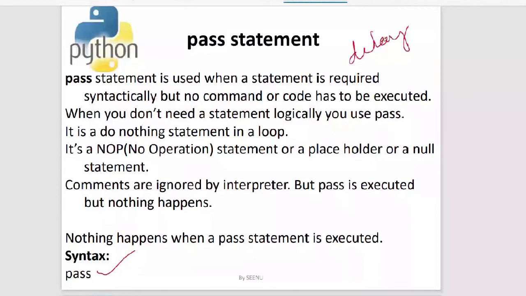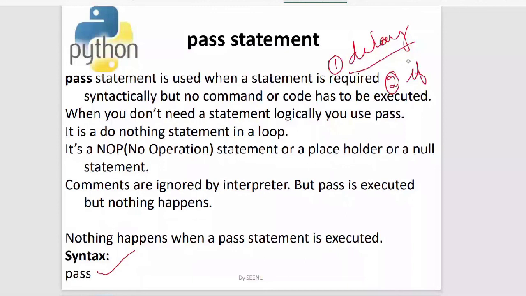The other usage is that, say you're creating an application, any kind of application, a banking application or any application. There, the code will be very lengthy, right? Inside the lengthy code, you know that there is an if statement or a for statement, but you don't know what to write inside the if block or the for block.